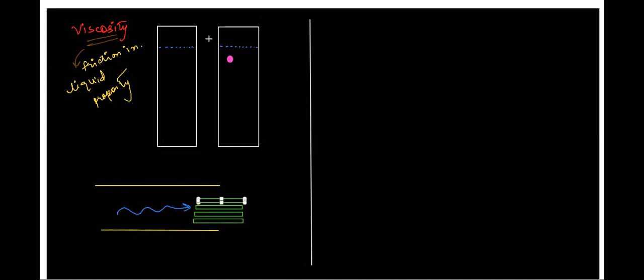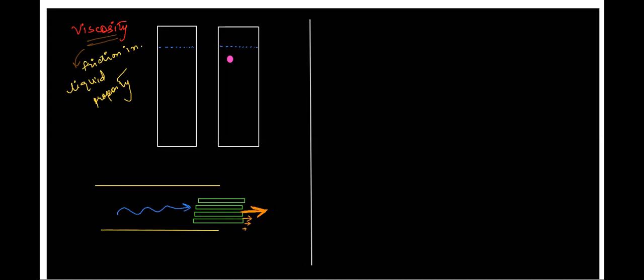These layers of water are rubbing against each other. So as they rub against each other, the centermost layer has the highest velocity. The layers below it seem to have a lesser velocity, right?